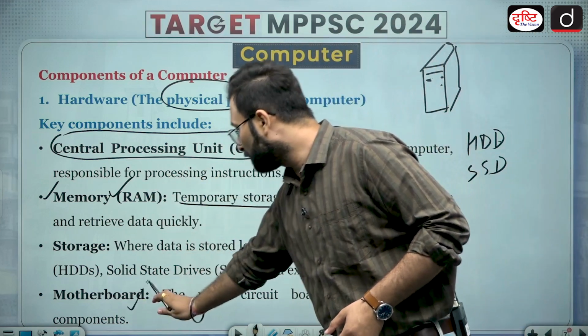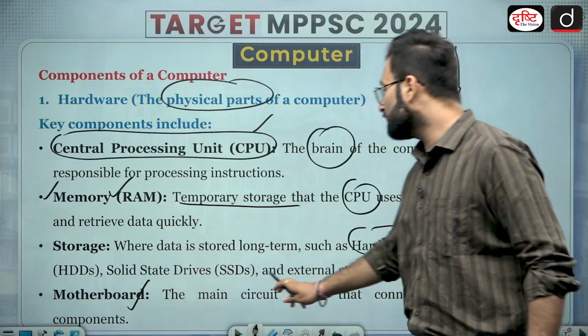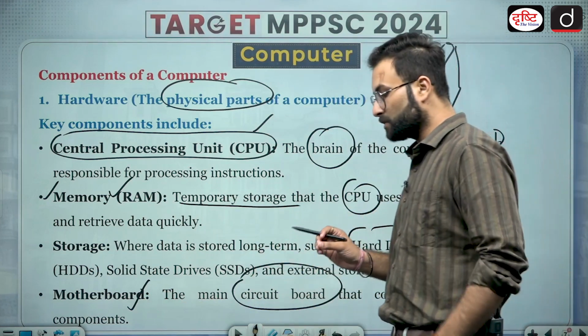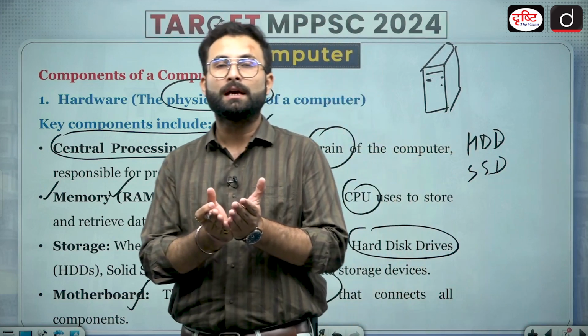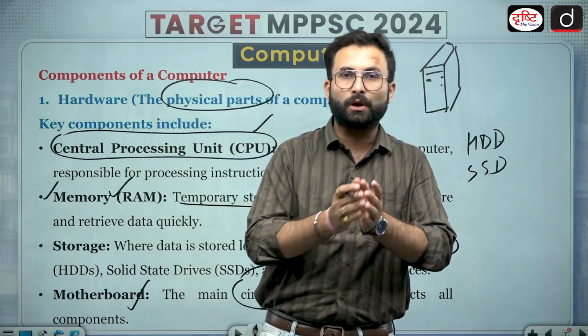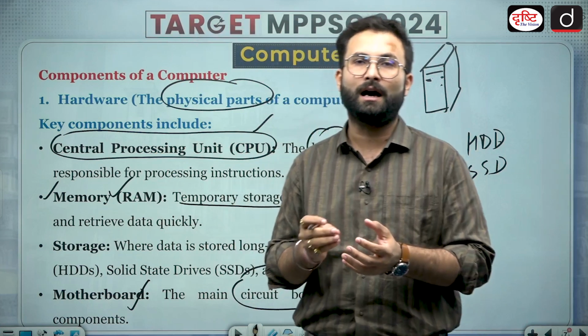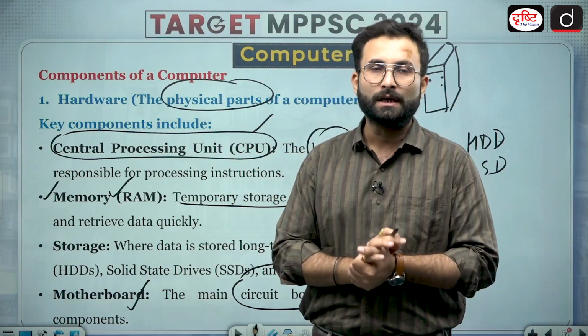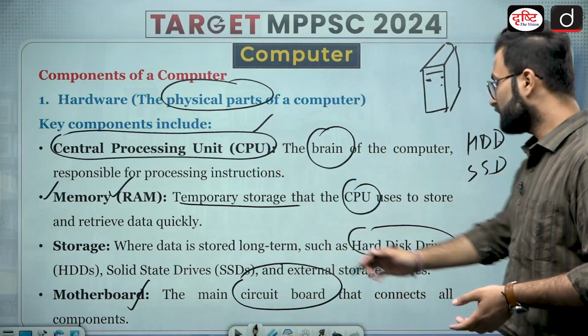Okay. Then motherboard. Motherboard is basically the main circuit board that connects all the components. So motherboard is basically, you can say, what controls everything. All the functioning basically depends on the motherboard, because it will connect all the components. So that is basically your hardwares.